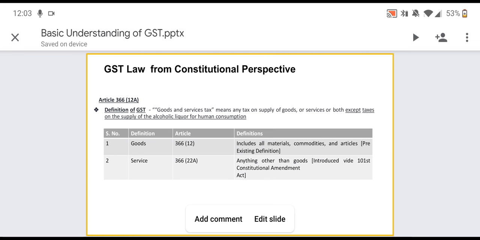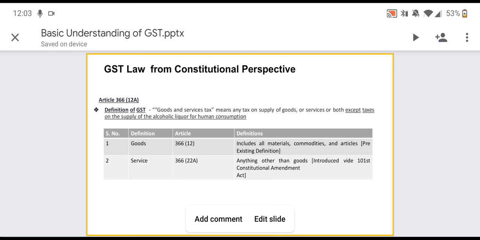That means alcoholic liquor for human consumption is outside the purview of GST, outside the levy of GST under the Constitution. So whenever you guys go and consume some liquor, always keep in mind there should not be any GST on such sale. Yeah, but there are some other state taxes like VAT which is applicable on alcoholic liquor which you guys have to pay.